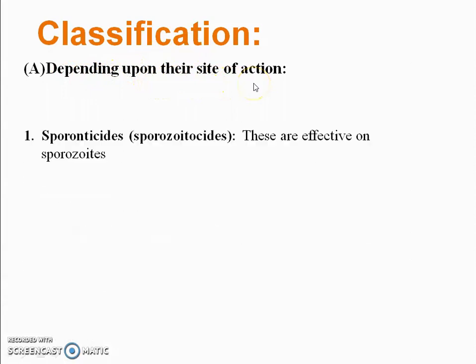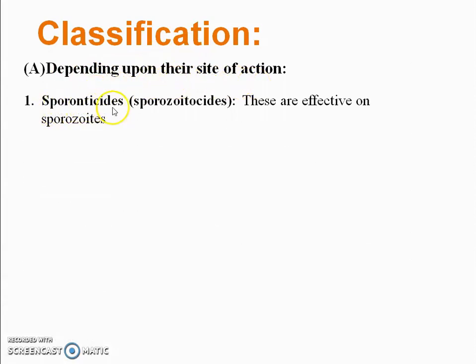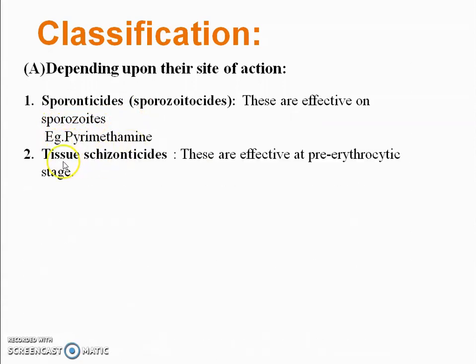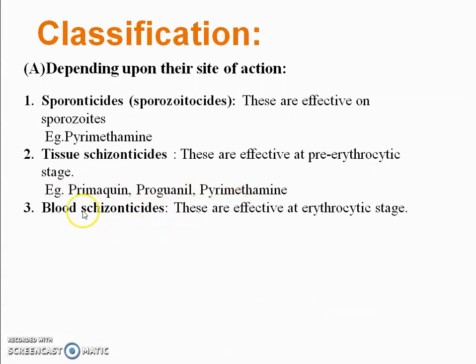Then classification of anti-malarial drugs. First, depending upon their site of action, these are divided into sporontocides, which are effective on sporozoites, for example pyrimethamine. The second class is tissue schizonticides. These are effective at the pre-erythrocytic stage, that is in the liver, for example primaquine, proguanil, and pyrimethamine. And the third class is blood schizonticides.